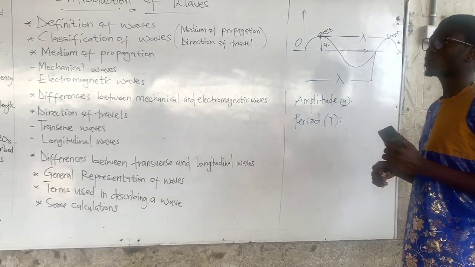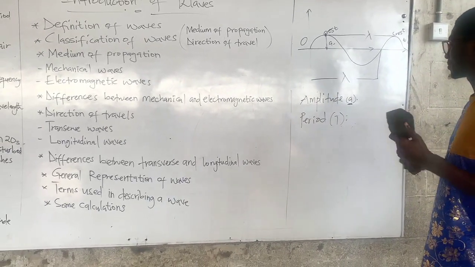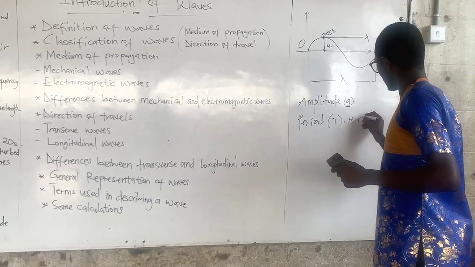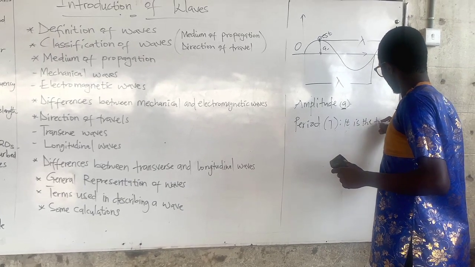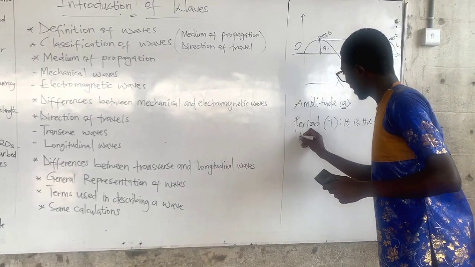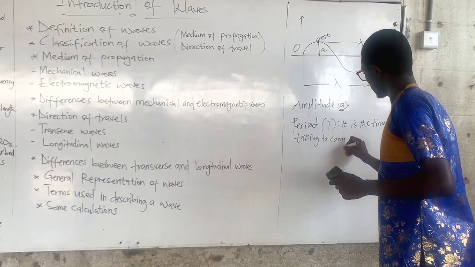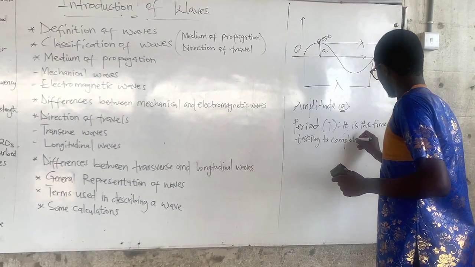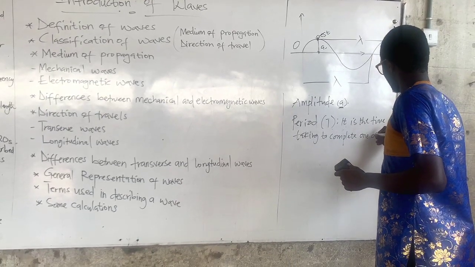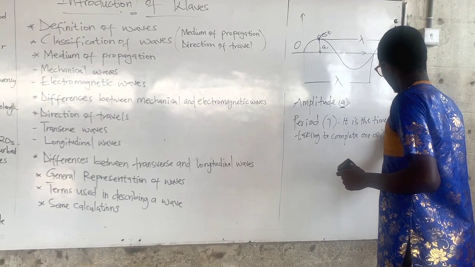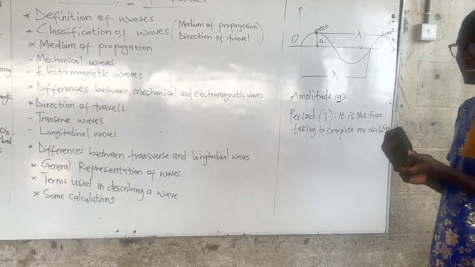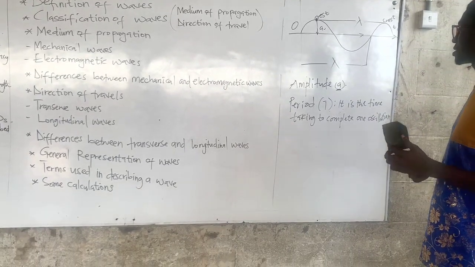Period is the time taken to complete one oscillation. So period is simply the time taken to complete one oscillation.